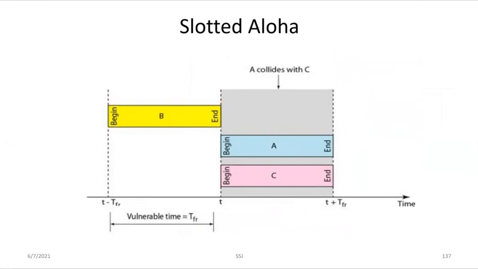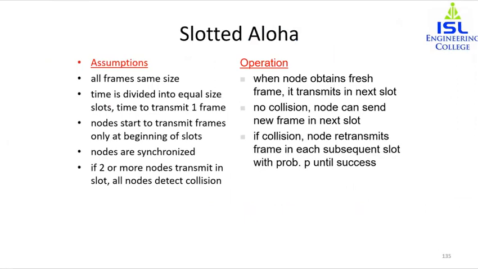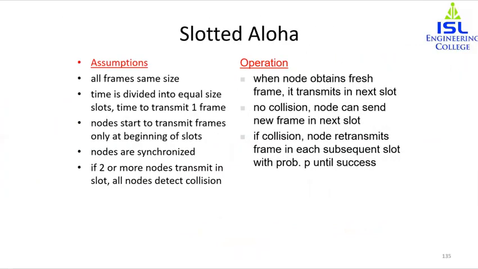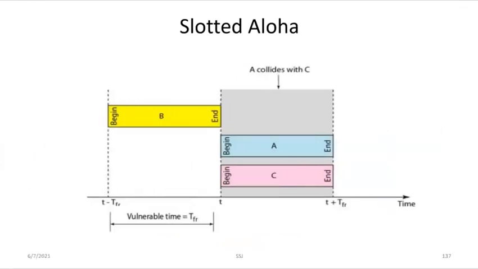In the previous diagram of pure Aloha, if you remember, even if the data was at its last bit and the other station started sending, then the end bit of this data would collide with the beginning bit of the other and corrupt the message. To avoid these kinds of situations, we have developed slotted Aloha, where there is less probability of collision and the vulnerable time has decreased to TFR. If a station misses the allowed time, it must wait for the next slot. And as the frame transmission time has decreased, it is better than pure Aloha.